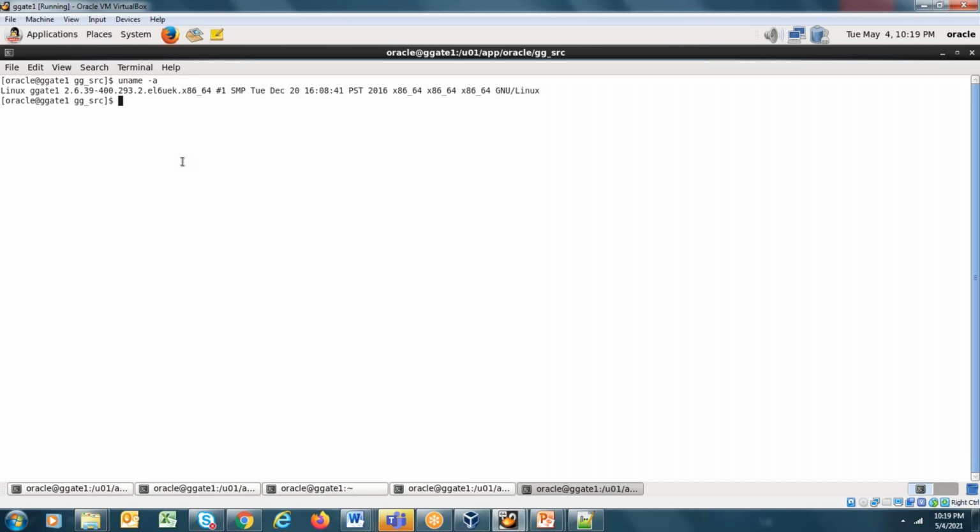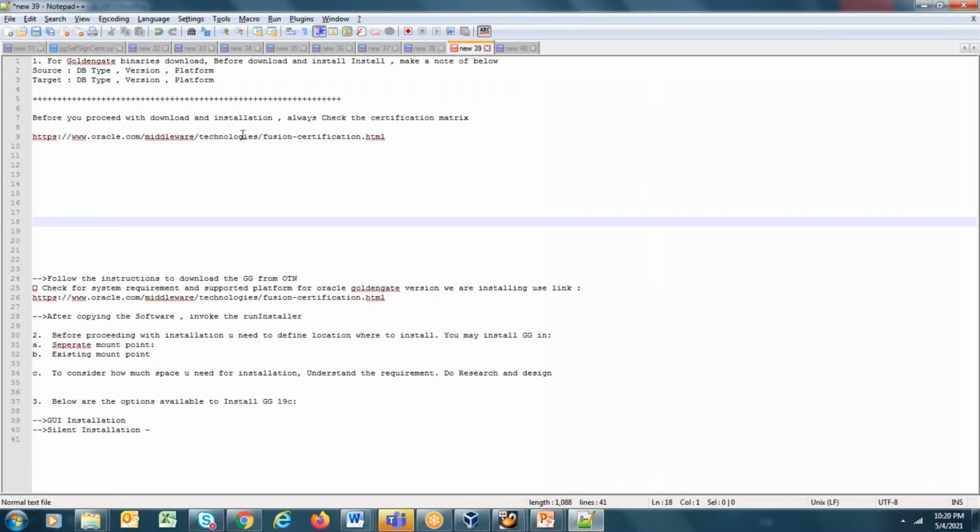Even if you download the latest version, that may be supportable, but if you follow the simple steps properly, it will be easier for you to follow the correct path.